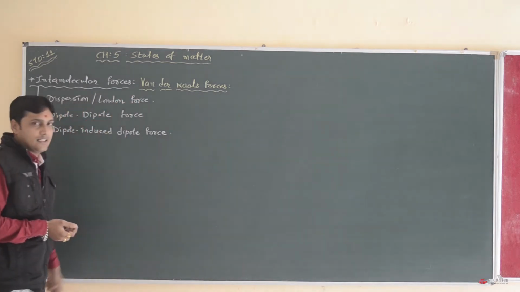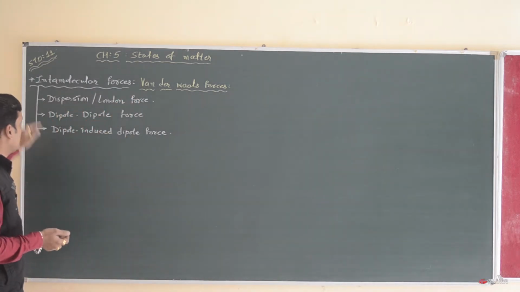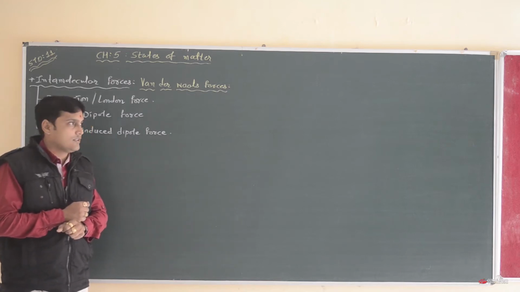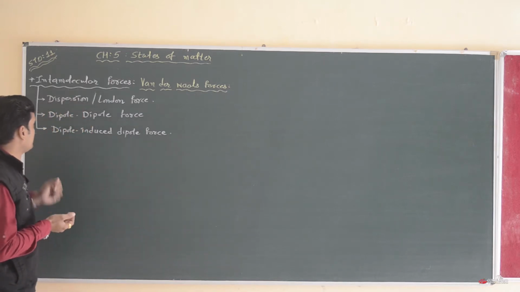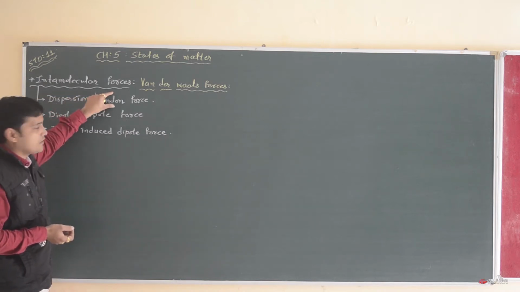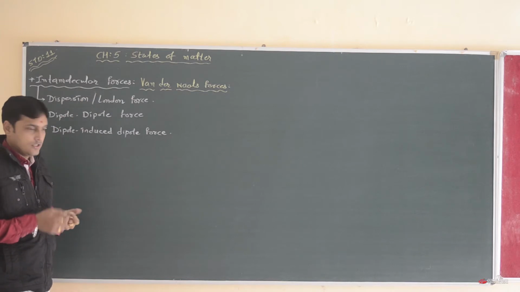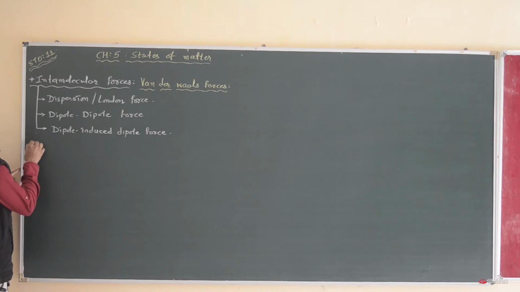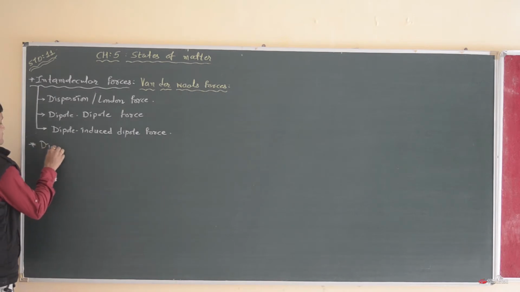This van der Waals attraction force contains three different types of attractions. The first attraction is known as dispersion forces or London forces. So we are going to discuss dispersion forces first.